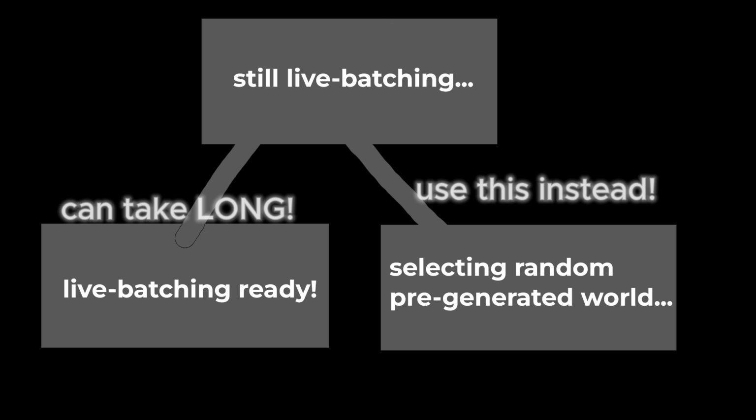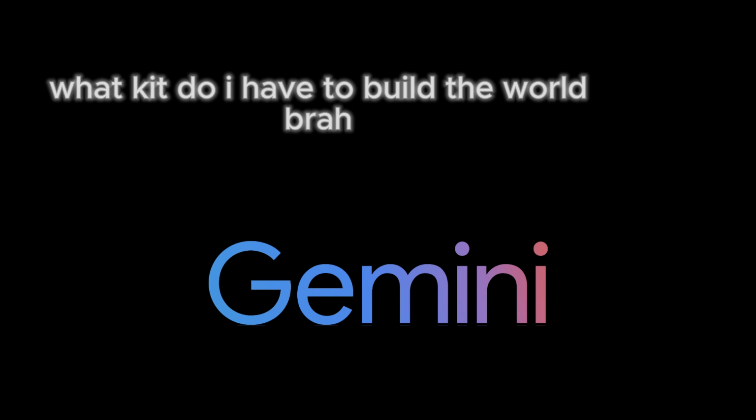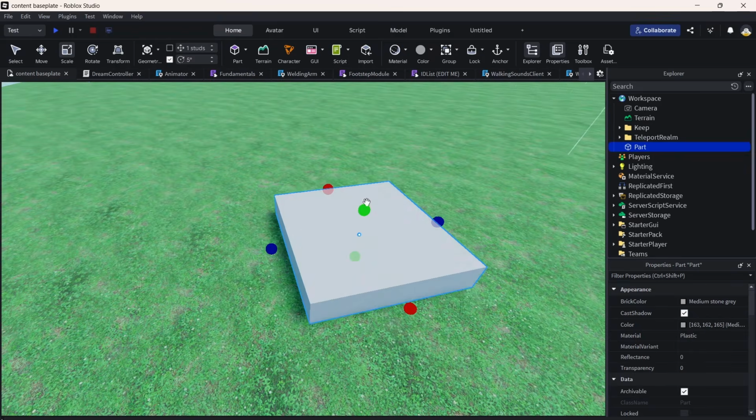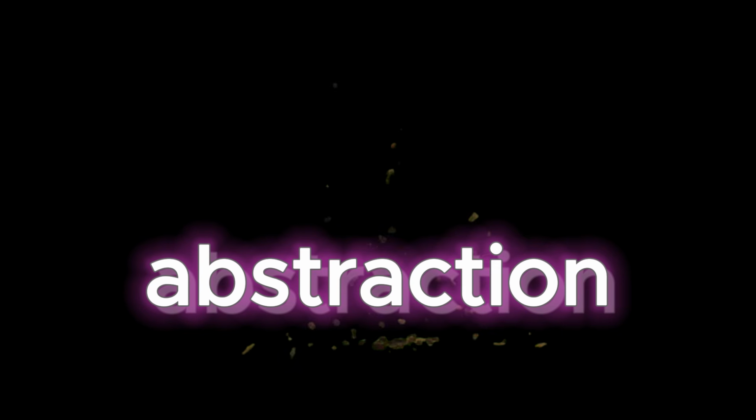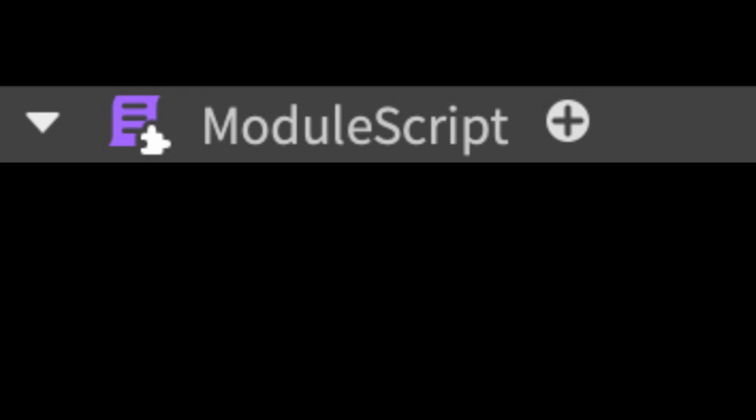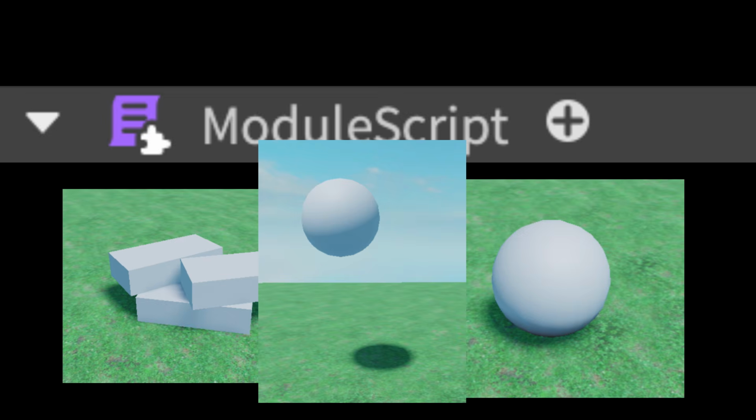The main issue now is, how do I actually make the toolkit for the AI to use? Well, this is kind of like building the tools that any game engine provides. We're tackling this problem through abstraction. We can make a module that lets our AI spawn parts, spheres, floating spheres, structures, NPCs, brain rots. And no, I'm not joking, brain rots.